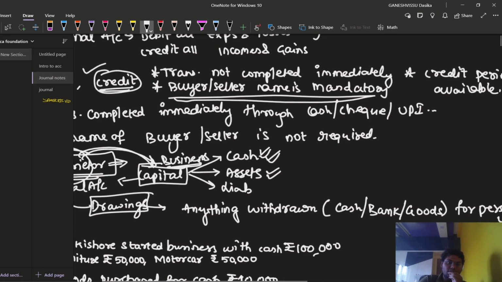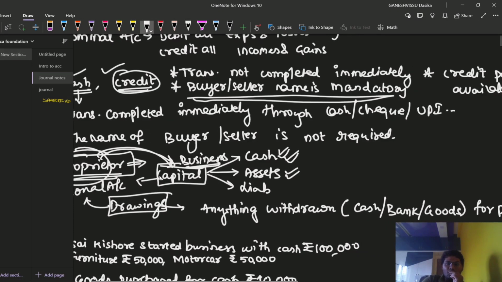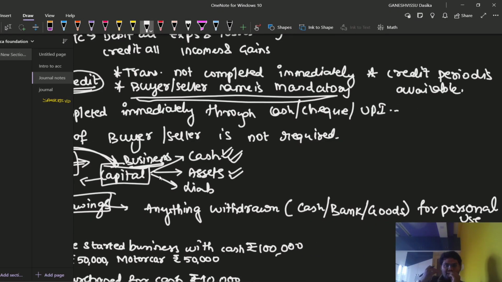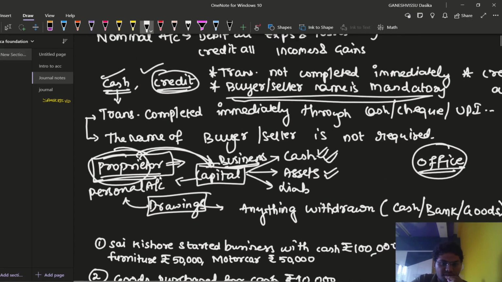Drawings, in a sense: anything withdrawn, either cash or the amount from the bank or goods, for personal use, friends. If he withdraws something for personal use, it is called drawings. But what if the amount is withdrawn for office use? It is not called drawings; it is to be treated for office purposes. That's it. Nothing more needs to be discussed on that.